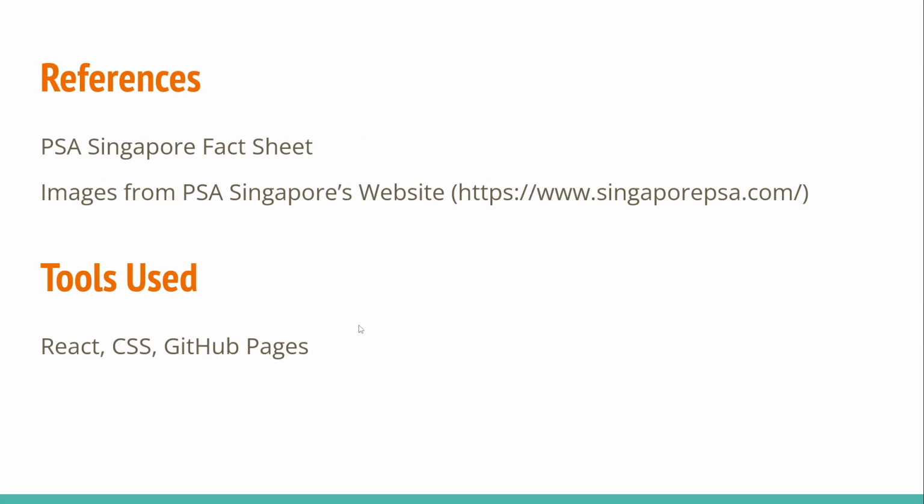And then lastly, here are my references. I used the fact sheet just now, and the images on the website were gathered from the PSA Singapore website. And then these are the tools used. I used React for the front end framework, and I used CSS to style the website. And then the website was hosted on GitHub Pages.